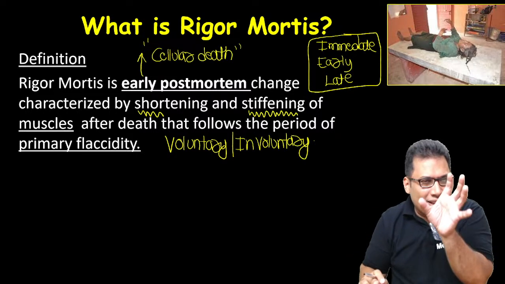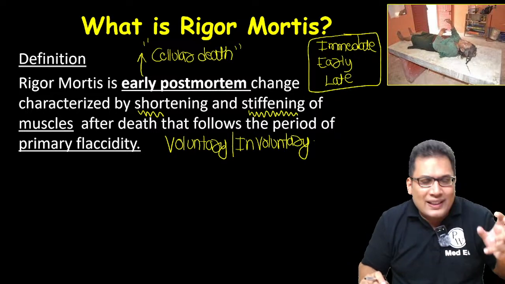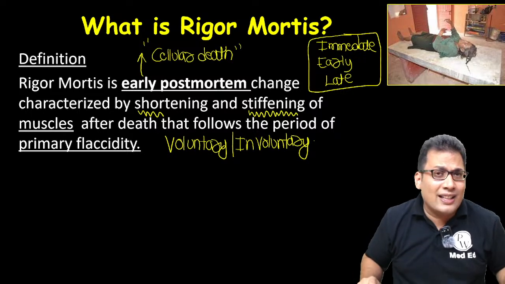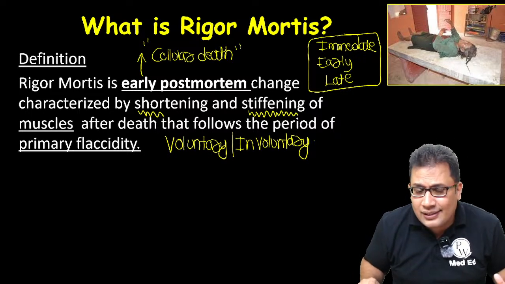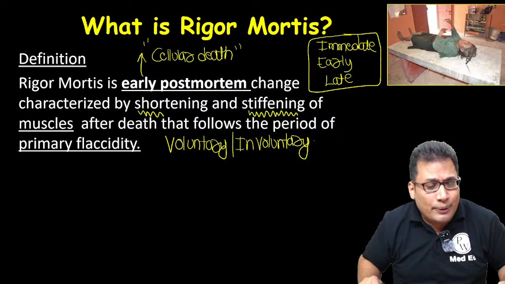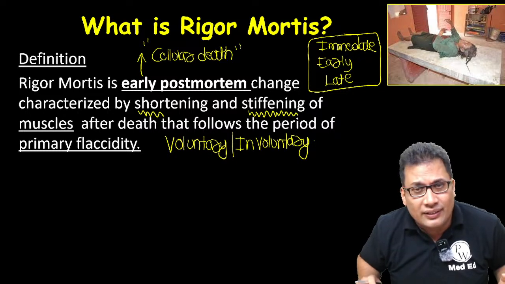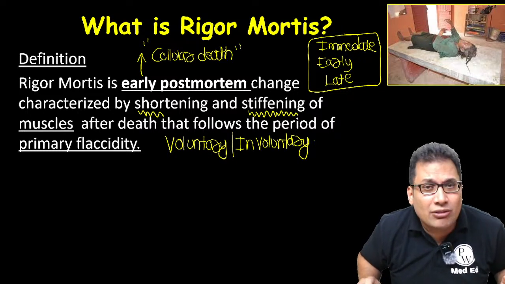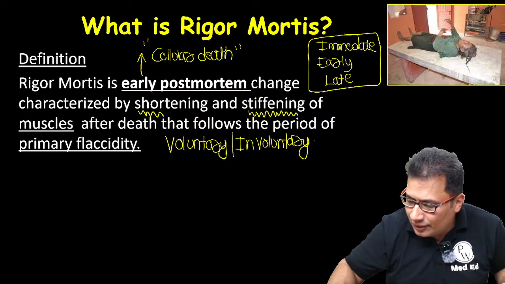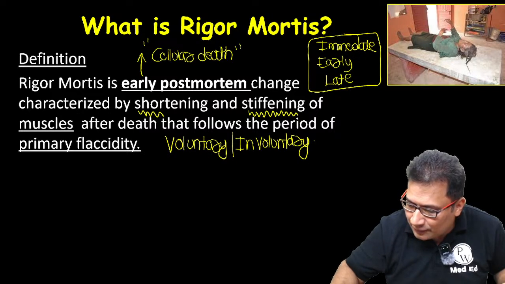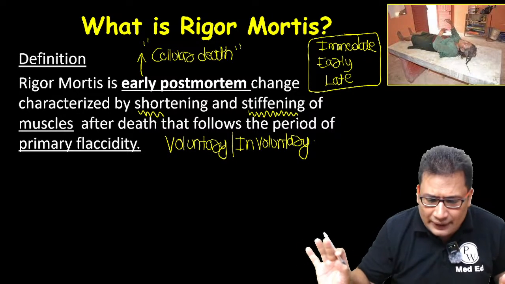So you need to write this definition, guys. Rigor mortis is the early postmortem change characterized by shortening and stiffening of muscles after death that follows the period of primary flaccidity. This should be your definition in your exam. This is how we need to define.